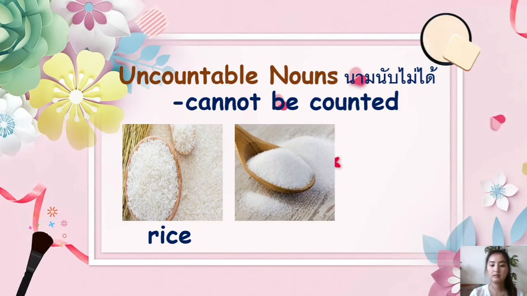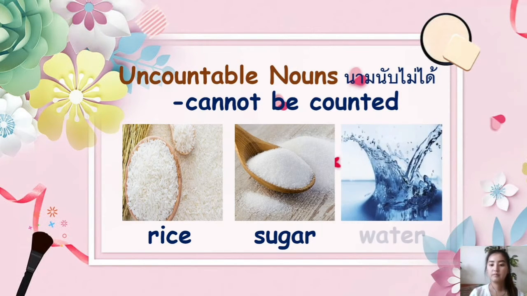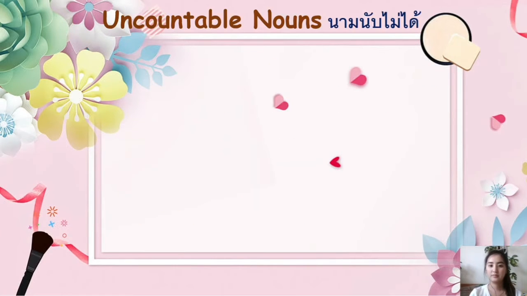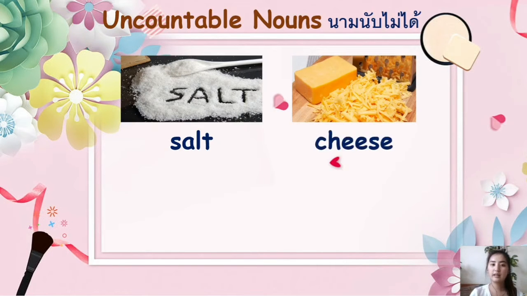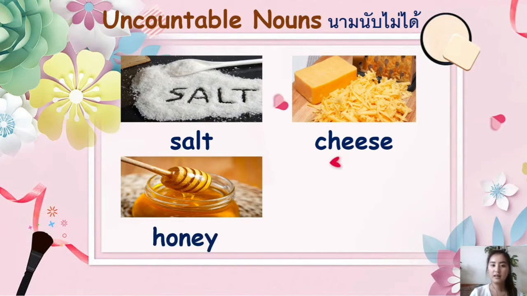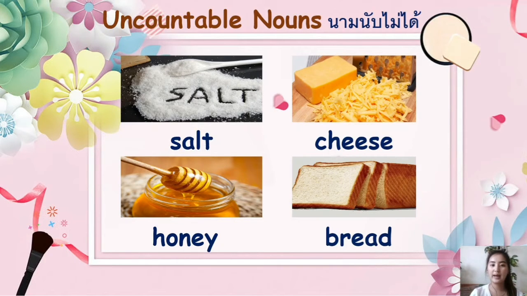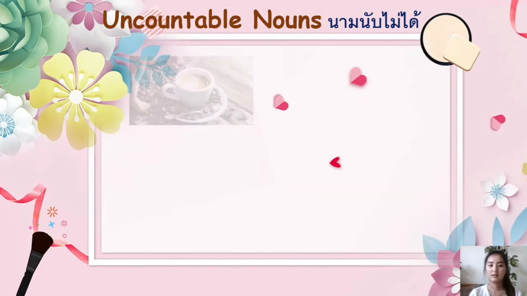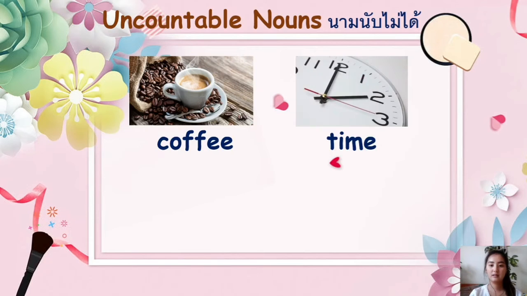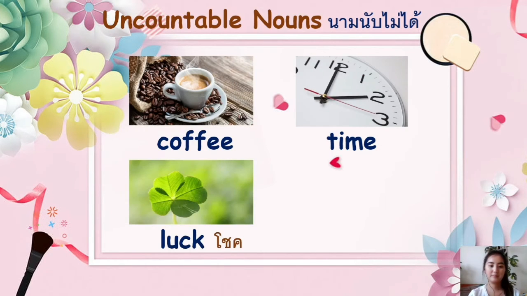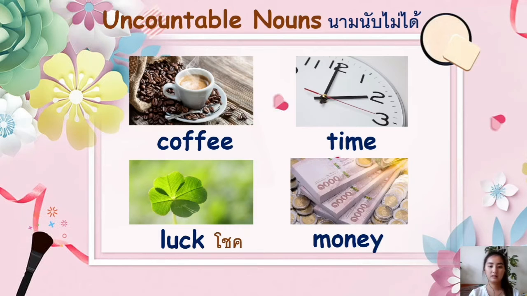Next, sugar, water, salt, cheese, honey, bread. So these are another examples of uncountable nouns. We also have coffee, time, luck, money.